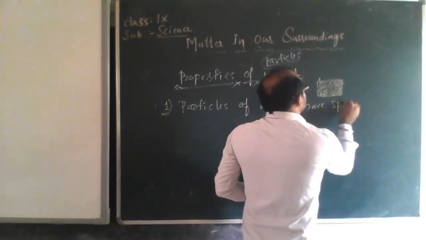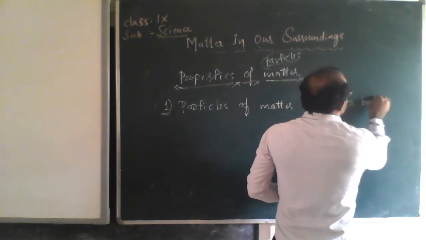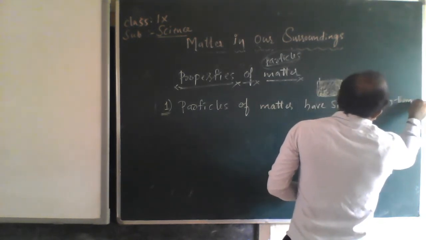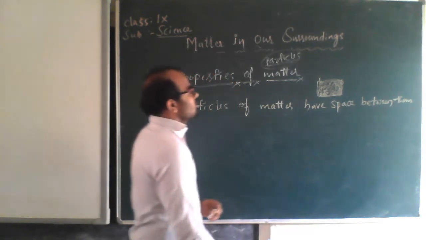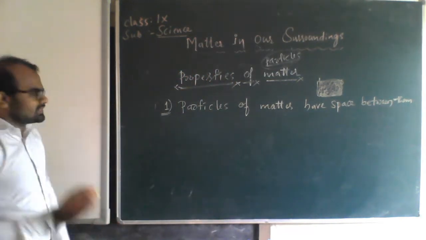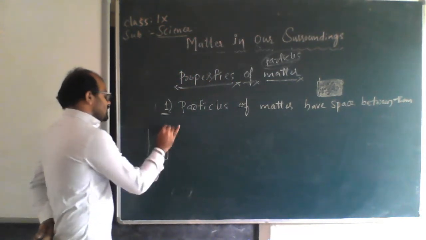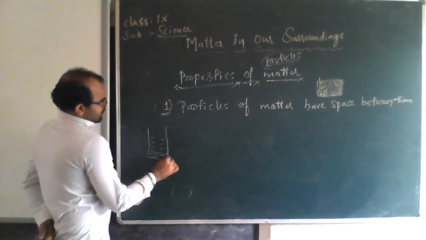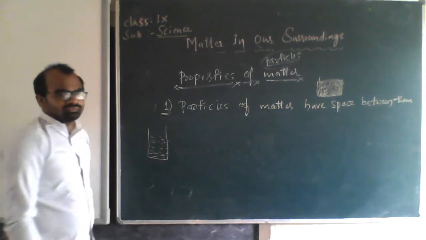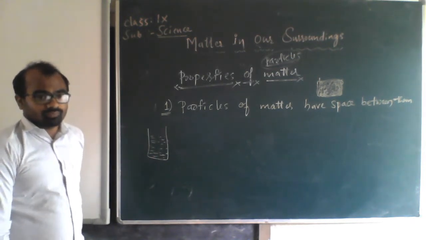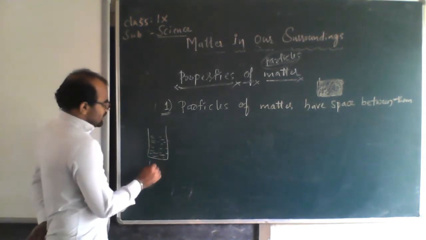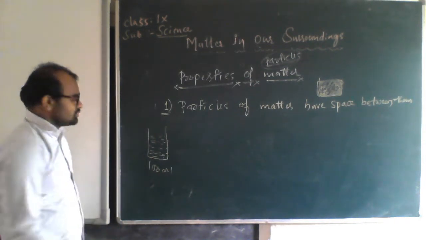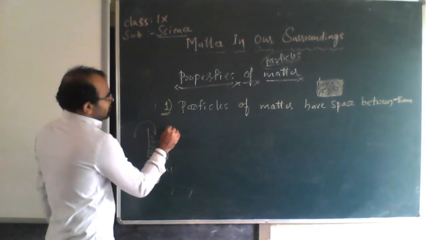How do we come to know this? Particles of matter have space between them. For example, if you take a beaker of clean water, say 100 ml, and put some Dettol in it. Dettol we use, no? 10 ml of Dettol you add to this.